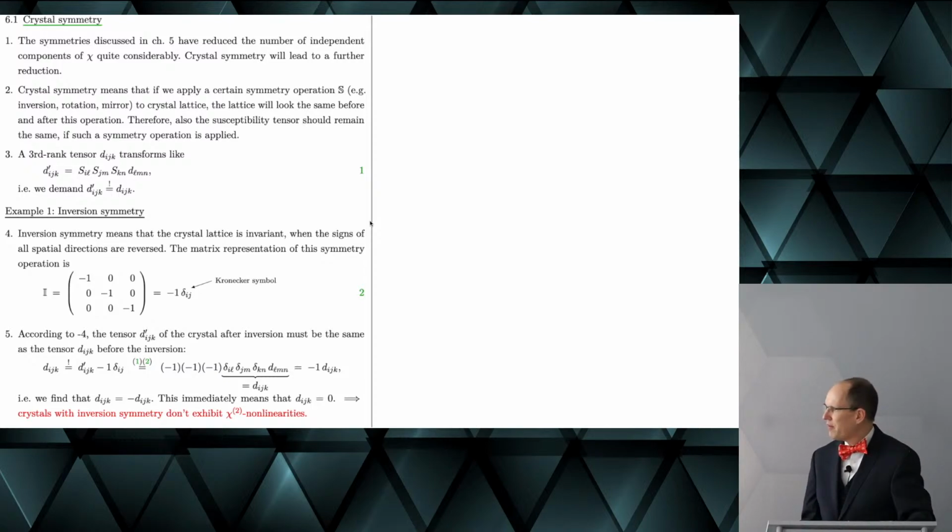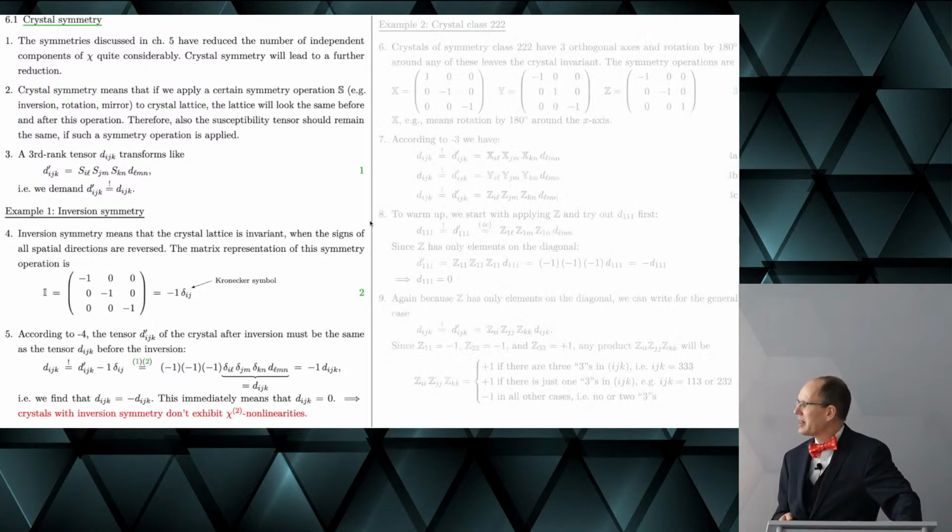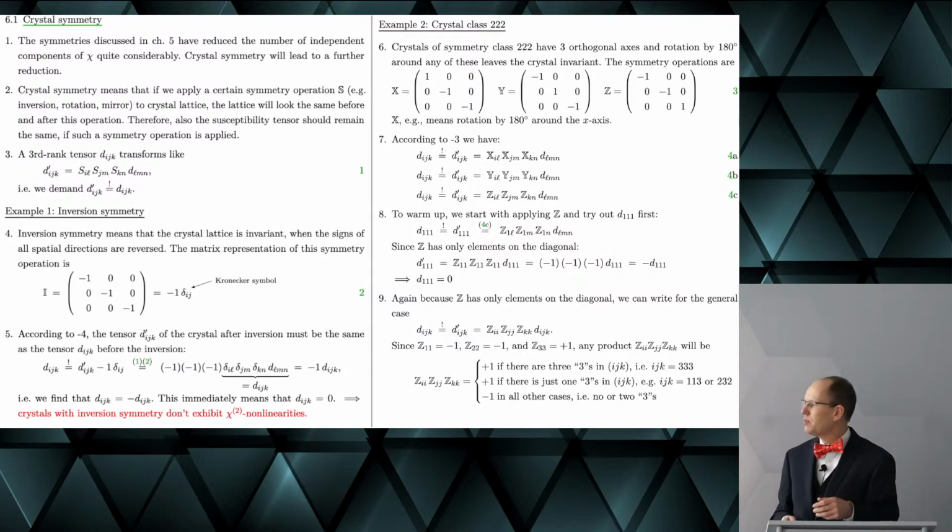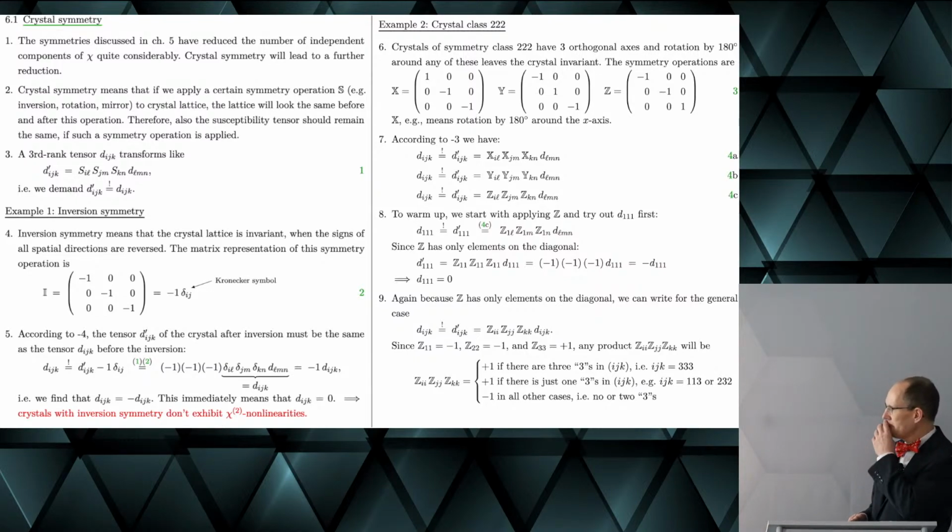Okay, so what we find is that d_ijk must be equal to minus d_ijk, right? And this immediately results in the consequence that crystals with inversion symmetries don't exhibit any χ(2) nonlinearities. Yeah? So you see that we have shown it a second time with perhaps a more powerful toolbox. Okay, next we look at crystal class 2.